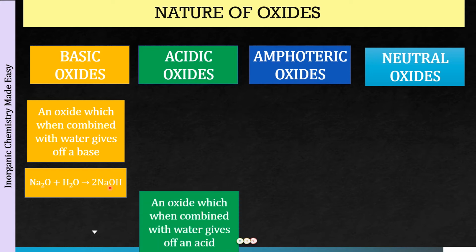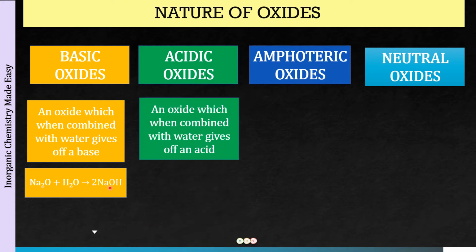Next we have acidic oxide, which we are to learn today. So an acidic oxide is going to be that oxide which when combined with water gives off an acid, right? That is why we are learning acidic oxide to oxo acid. So an oxide which when combined with water gives off an acid is called an acidic oxide. For example, SO3 plus water will be giving us H2SO4.